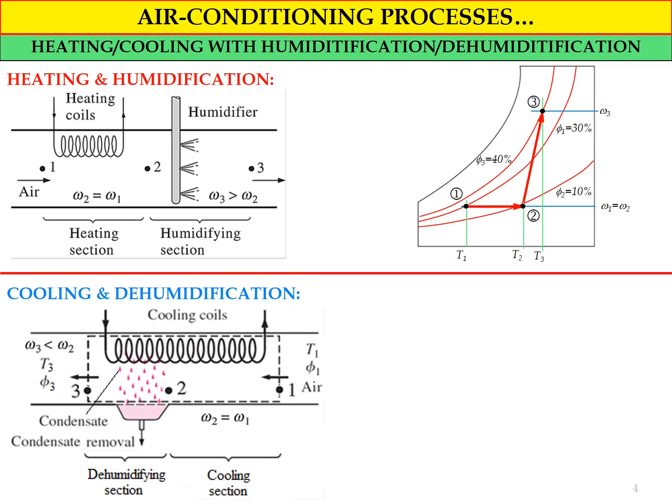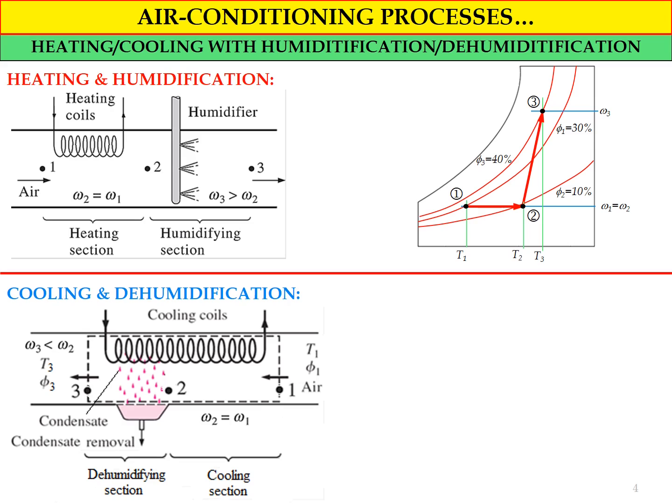This is the schematic diagram for the cooling plus dehumidification process, where we have 3 states: state number 1, state number 2, and state number 3. The process will involve a cooling coil. First we have the cooling section, starting from state number 1 to state number 2.